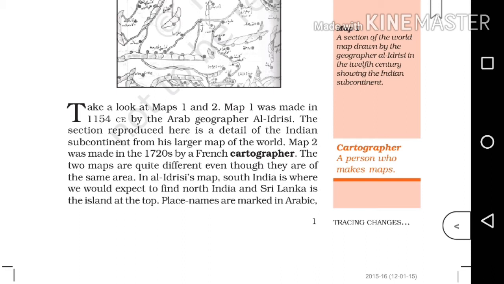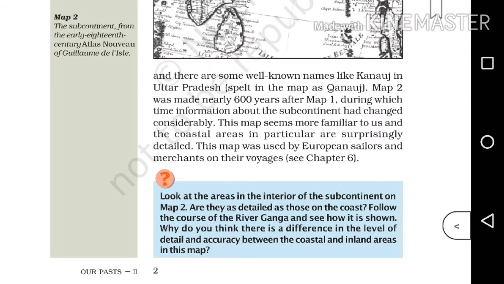What do we mean by a cartographer? A cartographer is a person who makes maps. Got it? In Al-Idrisi's map, South India is where we would expect to find North India, and Sri Lanka is the island at the top. Place names are marked in Arabic and there are some well-known names like Kanuj in Uttar Pradesh.